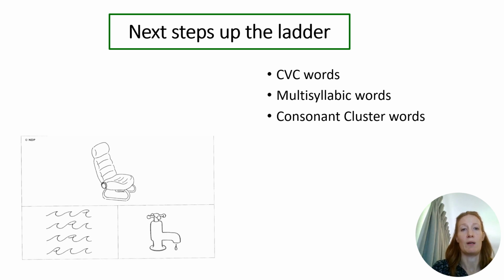We'd want to work on both nouns and verbs. After CVC words, we would move on to multisyllabic words and consonant clusters. For example, caterpillar, sky, or cloud. When working on these, we'd consider the sounds a child already has in their inventory. For multisyllabic words, we'd support the child to say the words with a natural stress pattern, and would vary intonation on these words.